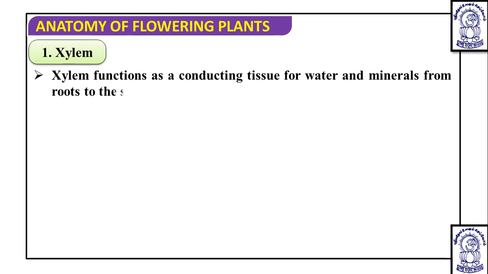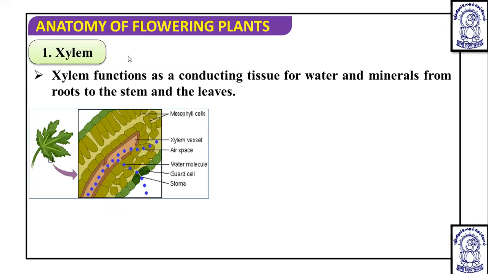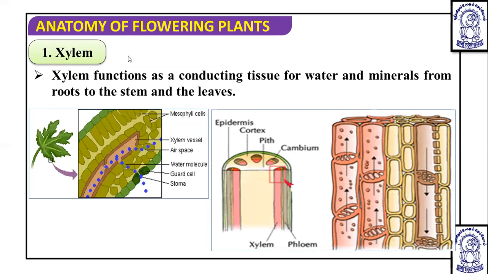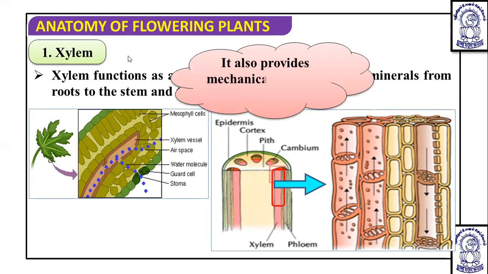the food. So if we discuss in detail about the xylem and phloem, xylem functions as a conducting tissue of water and minerals from root to the stem and to the leaves. Means it is carrying out mainly the transport of water and mineral. Now if you can see in this particular diagram, in veins this xylem and phloem are found. So in veins the water is going and transporting like this. So this is the xylem, and this xylem helps in conduction of what, of water and mineral.